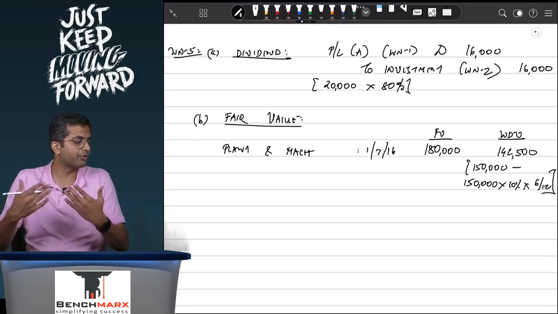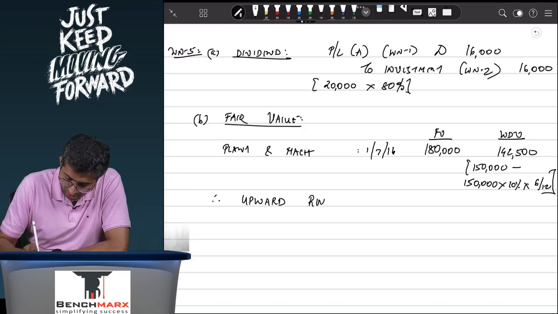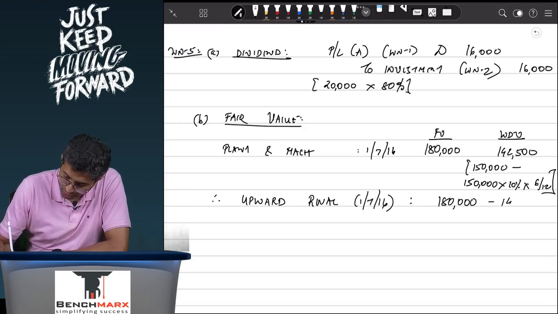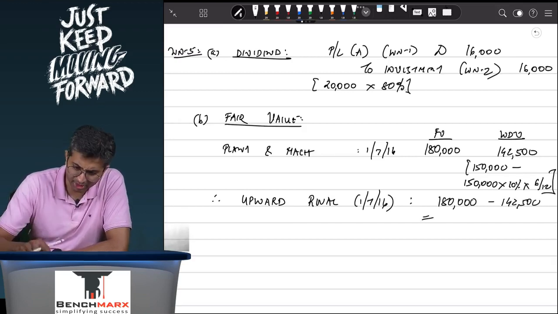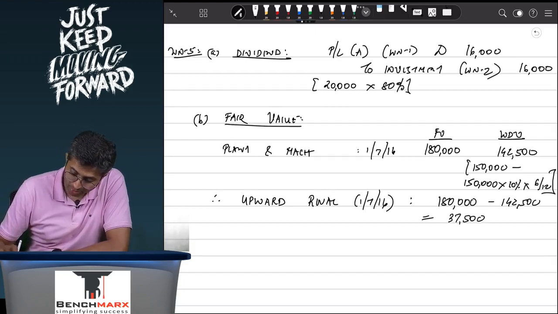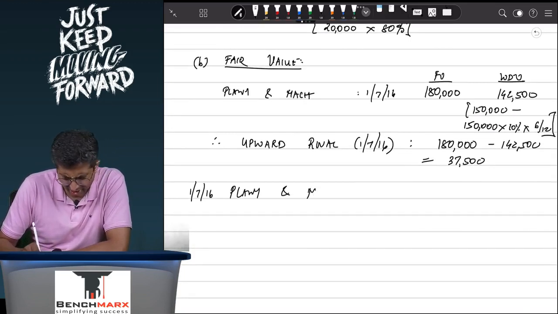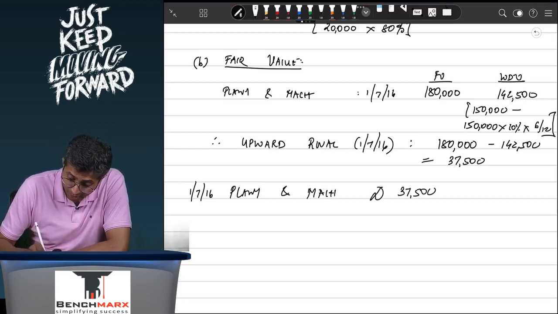So, that is an upward adjustment. Therefore, the upward revaluation on 1st July 16 would be 1,80,000 minus 142,500, which is 37,500. Due to this, your plant and machinery will increase. Institute does not pass this entry, it directly gives the effect, but plant and machinery will be debited by 37,500. What will you credit?